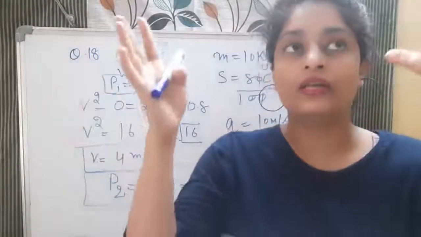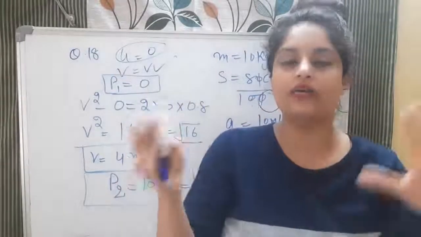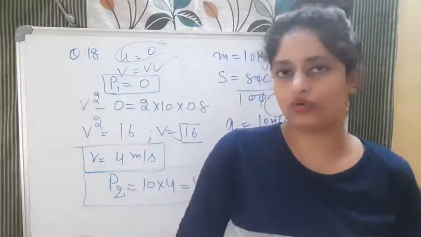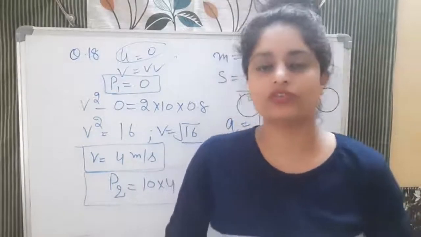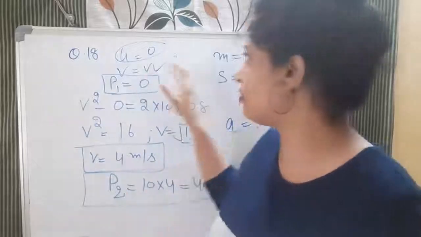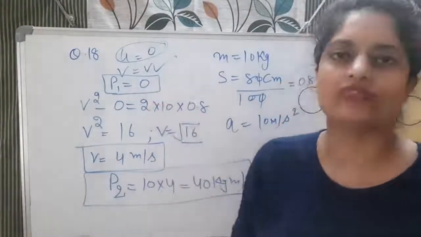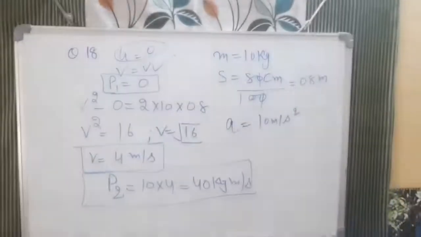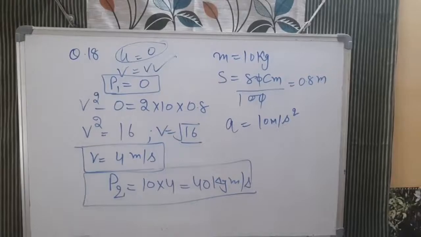The momentum transferred from that ball or from that dumbbell or from that object to the ground. Okay, so because for momentum transfer we need to calculate the change in momentum, that will be final minus initial. Initial of course will be 0, final we calculate it and then we can subtract and we will get that it is 40 kilogram meter per second. Now come to question number 17.